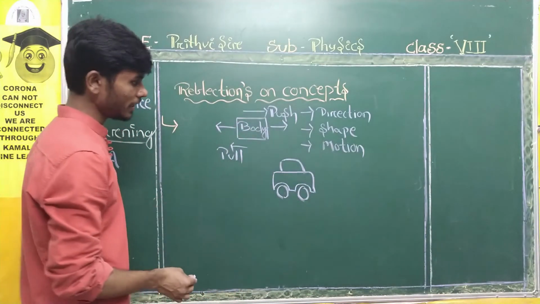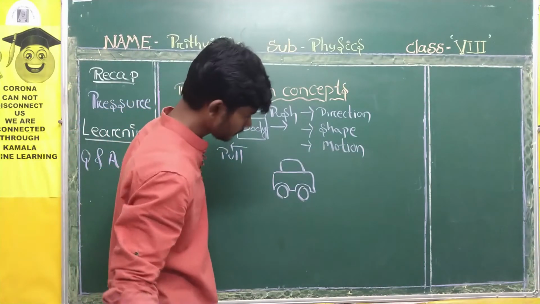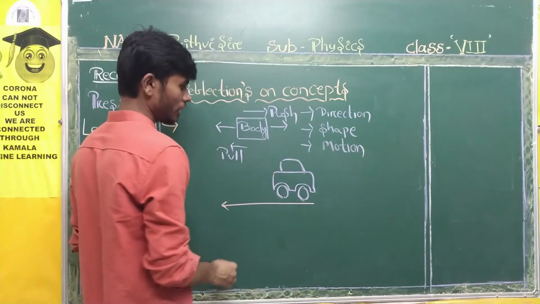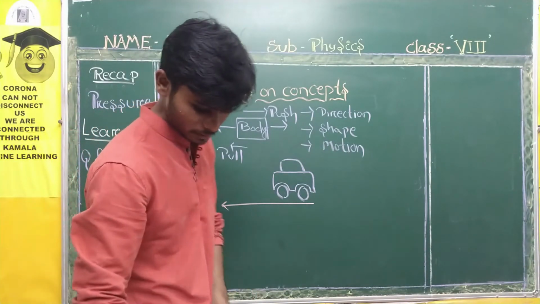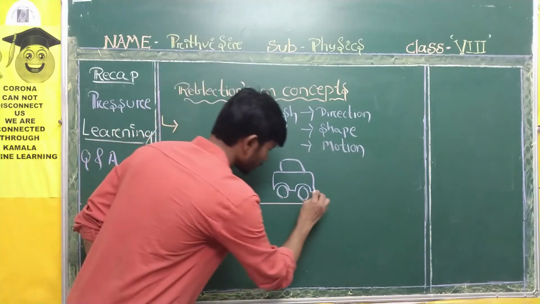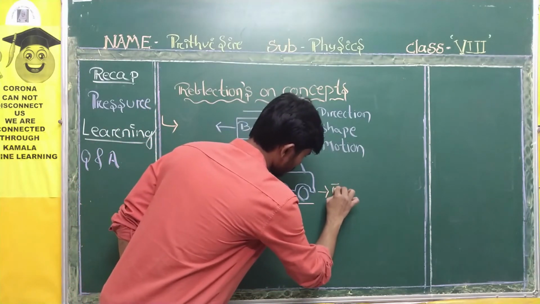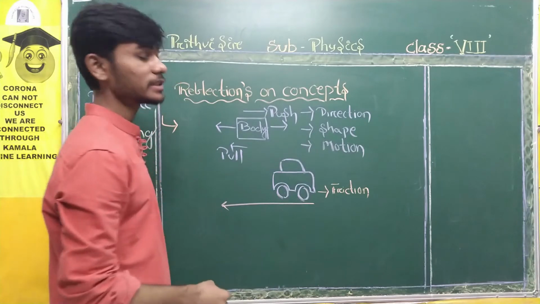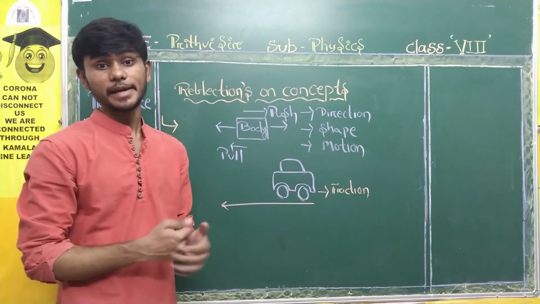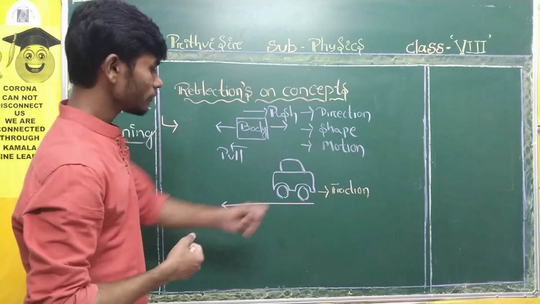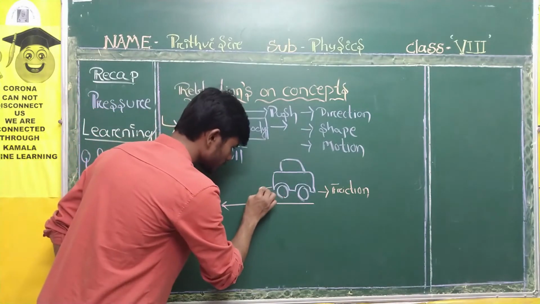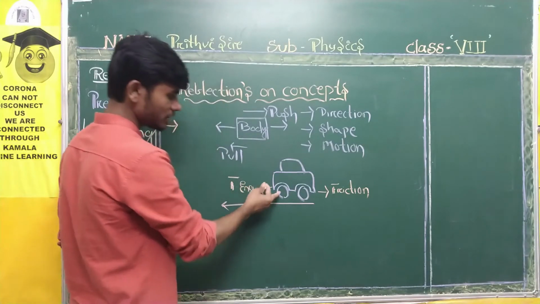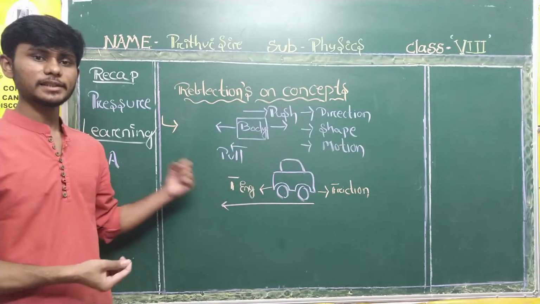Okay, suppose this is a car, it is moving on a road. Now how many forces are acting upon it? Let me use another chalk. Your first force is friction. For that direction, you can see our previous class also. I have explained this nicely in two classes. Okay, friction. Next, force of the engine. This engine is making it go in this direction, that is the left side.